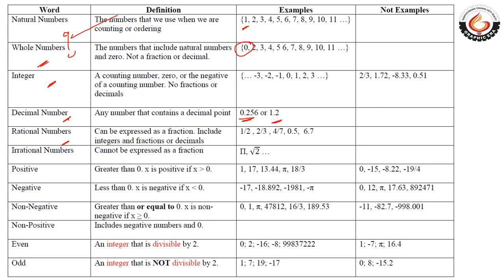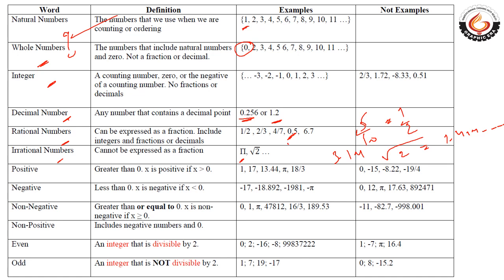Similarly, rational numbers. Rational numbers are those numbers which can be expressed as a fraction. Like here 0.5 I have given. It can be expressed as 5 by 10 also. It can be expressed as 1 by 2 also. So anything that can be expressed as a fraction is a rational number. Irrational numbers cannot be expressed as a fraction, like pi, which goes on from 3.14 and so on, it continues. Under root 2 it goes on 1.414 and it goes on. In that case, which is not a complete fraction, that comes under irrational numbers.